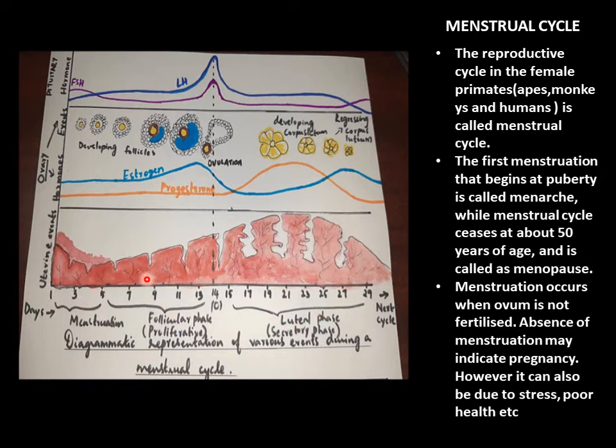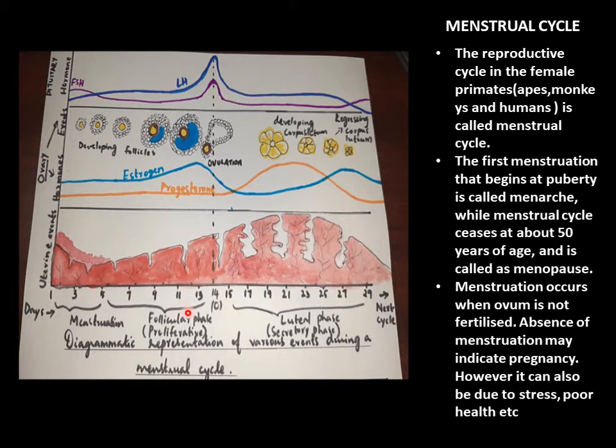During the first 3 to 5 days, we can see there is menstrual flow. At the same time, the endometrial lining will break down. At the same time, in the ovaries, you can see the follicles are in the developing stage. Since the follicles are in the developing stage, the level of follicle stimulating hormone produced by the pituitary will be higher than the luteinizing hormone.